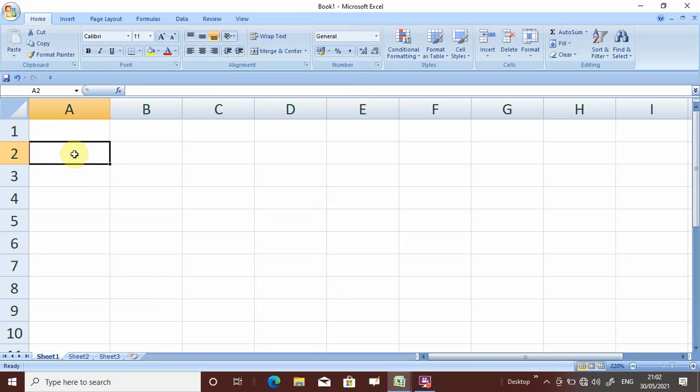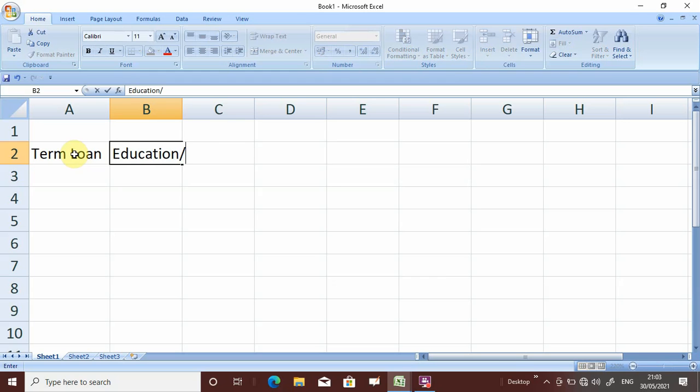Term loan usually will be your personal loan, vehicle loan, education loan, or home loan. These are broadly retail loans.